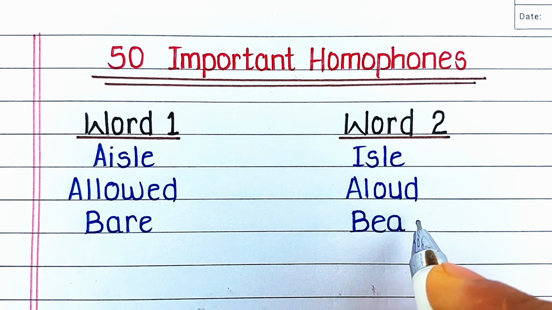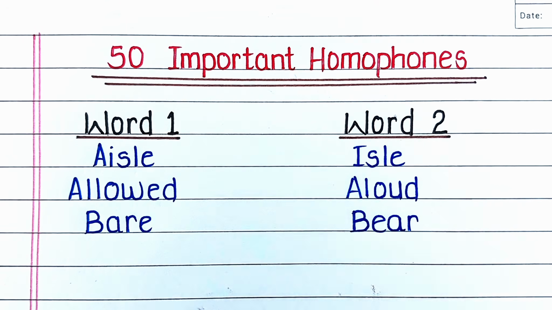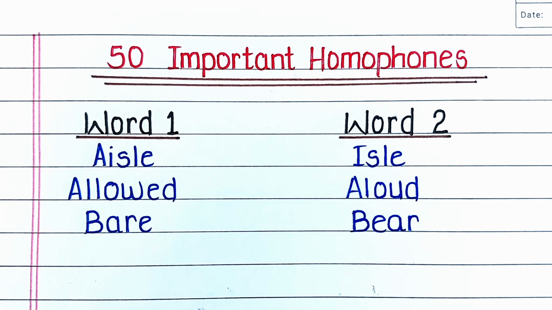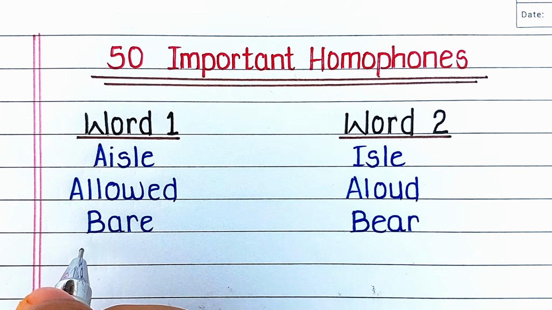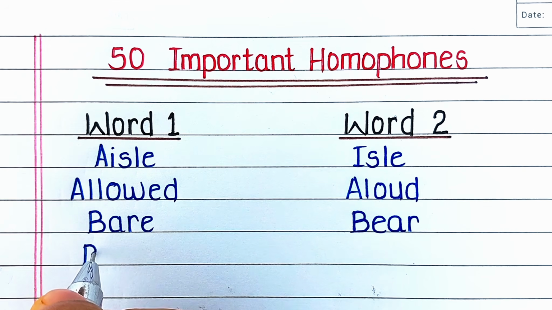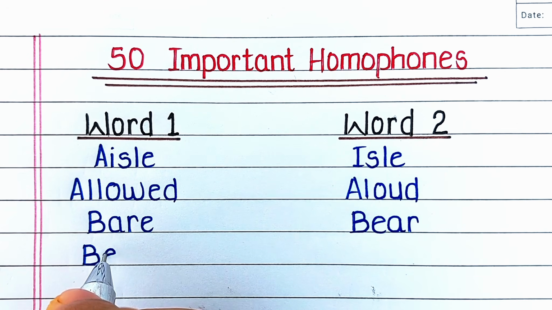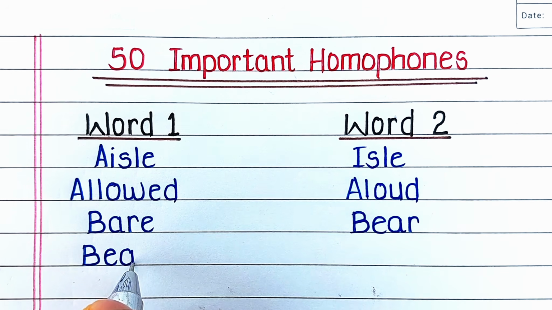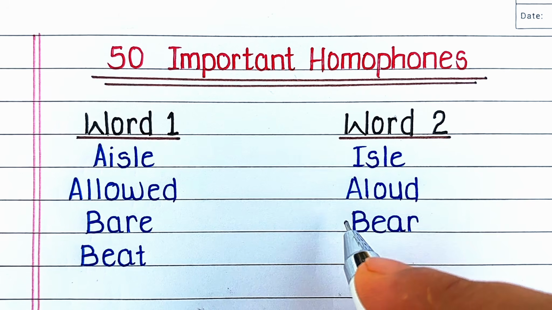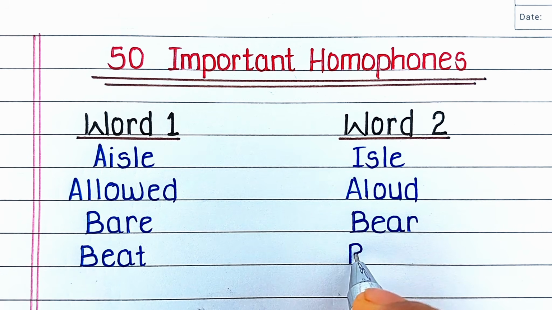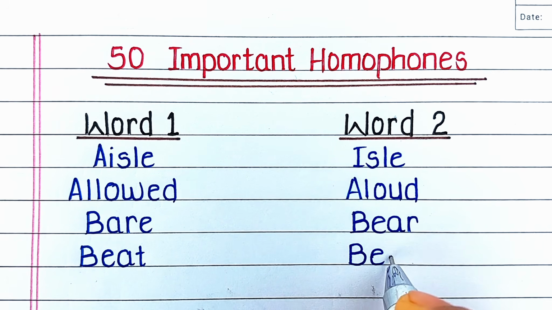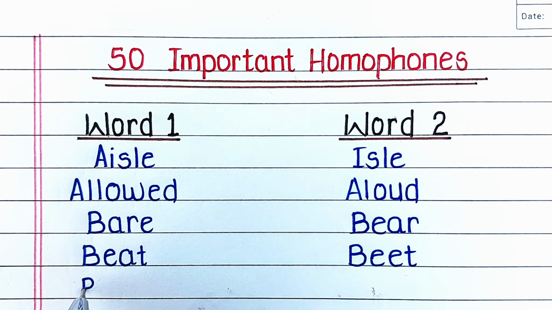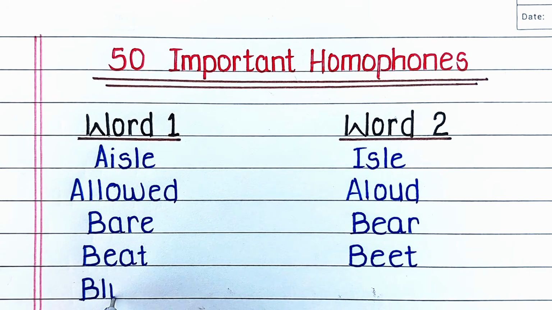Next word is B-A-R-E, bare. Bare means naked. Its homophone is B-E-A-R, bear. Bear is the name of an animal. Next word is B-E-A-T, beat. Beat means to strike. Its homophone is B-E-E-T, beet. Beet is the name of a vegetable.